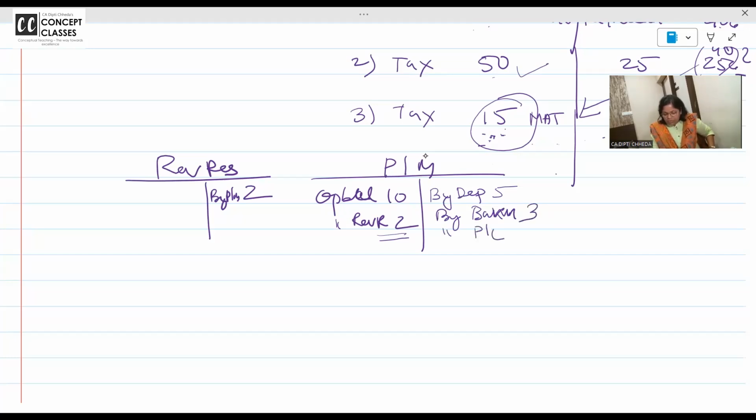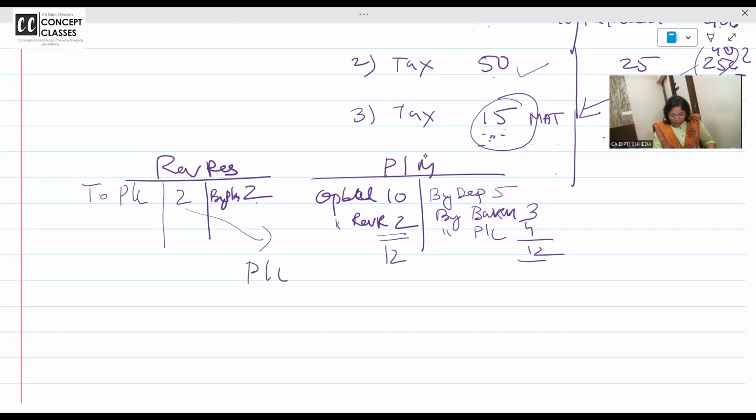So what is this now? Loss. 12 rupees value थी, 8 rupees I have got, 4 rupees is loss. The story of this plant and machinery is over. Ma'am, what should I do of this revaluation reserve? Of no use. Credit it to P&L account. Revaluation reserve is born out of the plant and machinery, but it's a profit of no use. Can I transfer this revaluation reserve to the P&L account? Answer is yes. Are you getting?